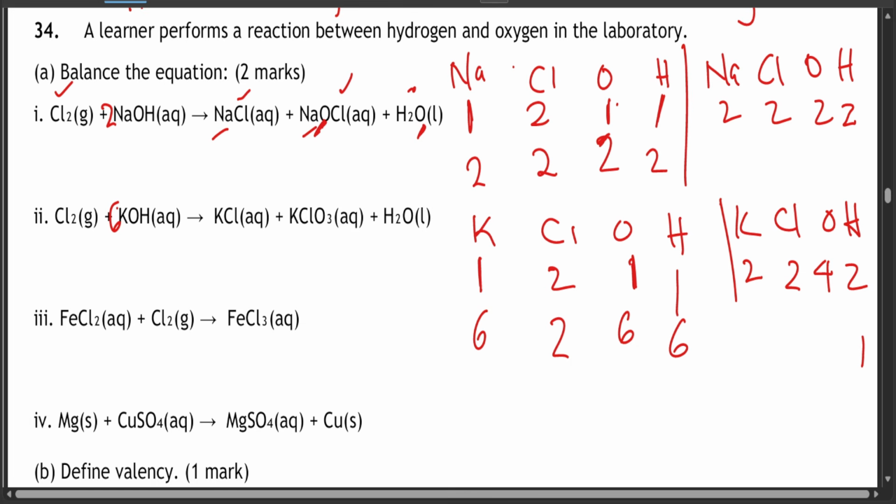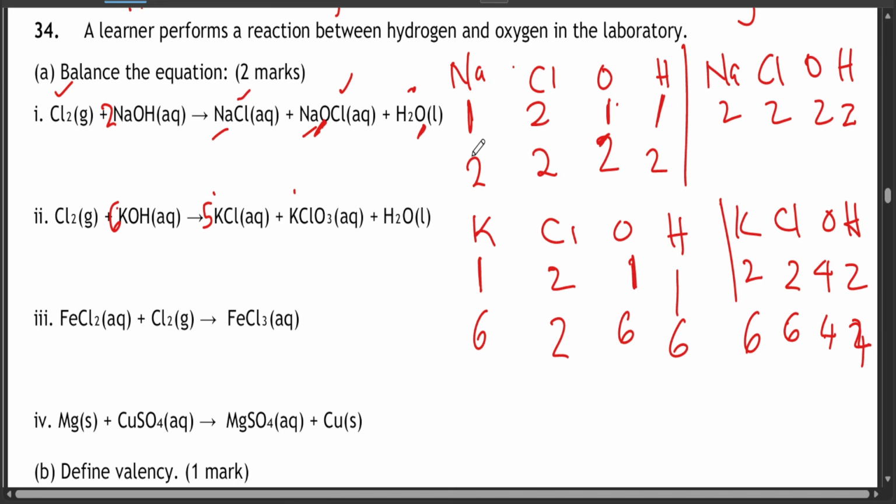So what if I put 5 here? It's going to give you 6 potassium now, 6 chlorines, 5 oxygen, and 6 hydrogen. You're still going to get 2 hydrogens. How many oxygens are there? Still 4 oxygens. Very tricky.